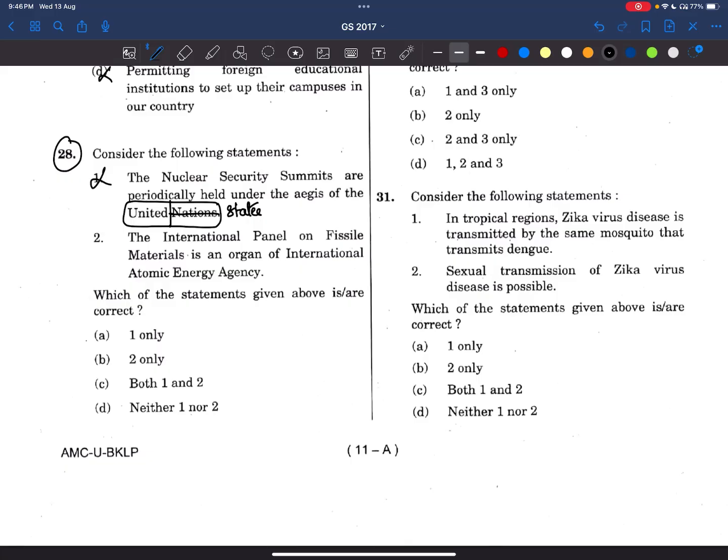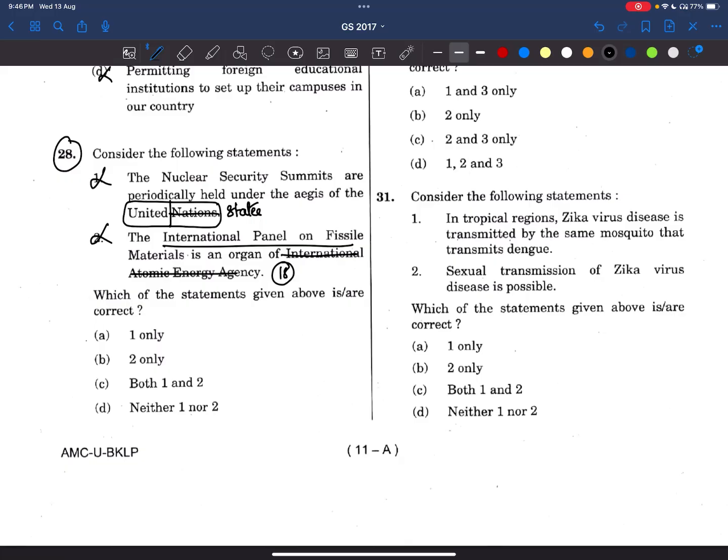So here, the first statement is wrong. Now, the International Panel on Fissile Materials is an organ of the International Atomic Energy Agency. See, friends, even this statement is wrong. Actually, this is an independent organization, not under the International Atomic Energy Agency. It is an independent group, like a non-governmental panel, an NGO or non-profit organization. It consists of both nuclear powers and non-nuclear-power countries. So far, 18 countries are there.